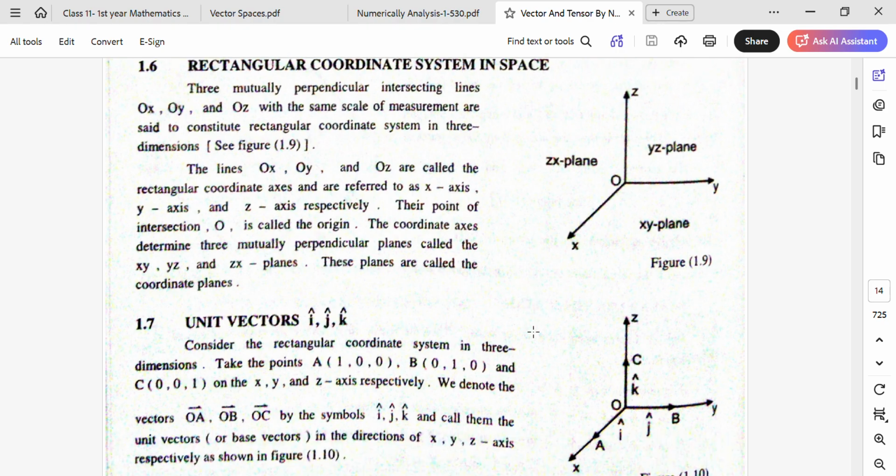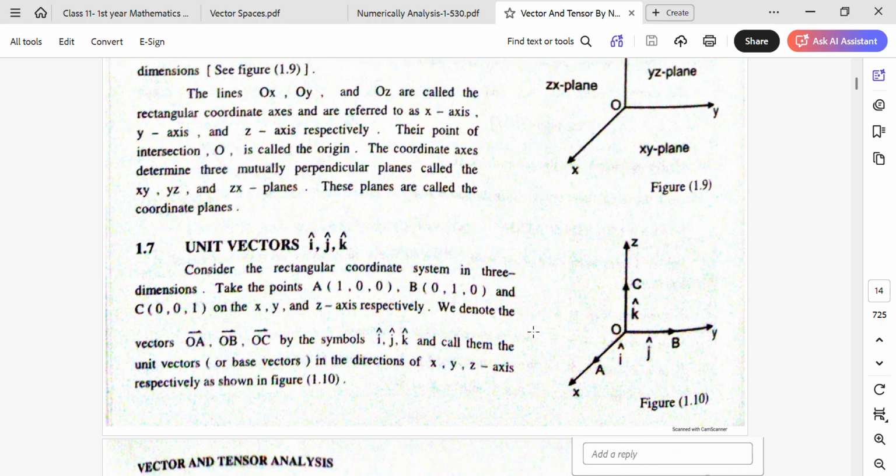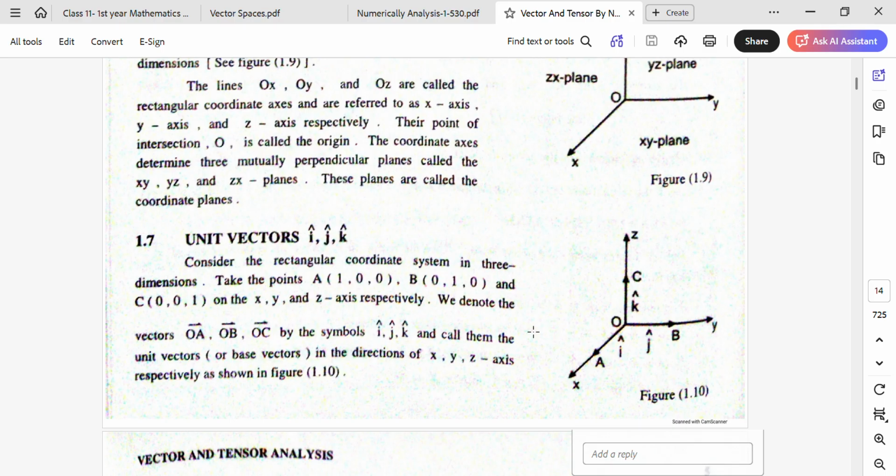Unit vector. Consider the rectangular coordinate system in three dimensions. Take the points A(1,0,0), B(0,1,0) and C(0,0,1) on the x, y and z axes respectively. We denote the vectors OA, OB, OC by the symbols i, j, k and call them the unit vectors or base vectors in the directions of the x, y, z axes respectively, as shown in figure 1.10.